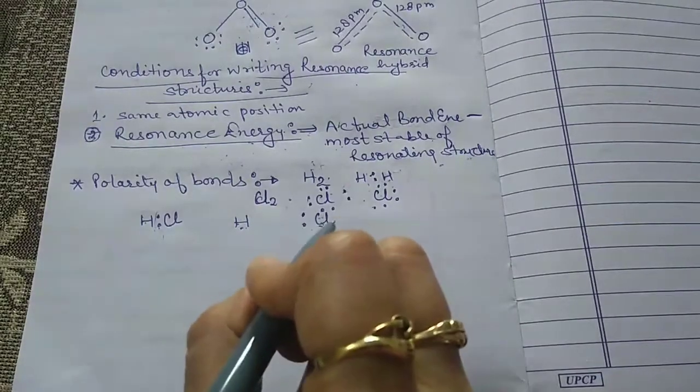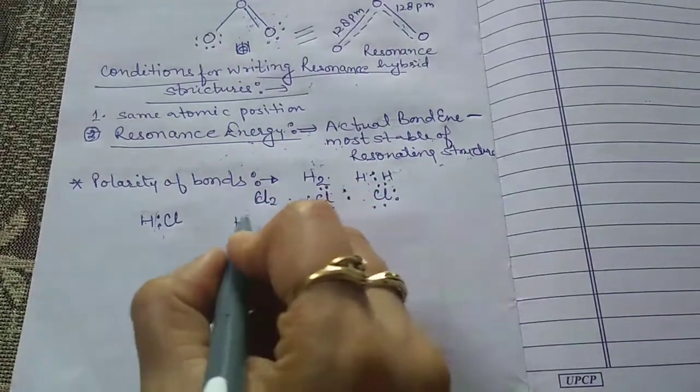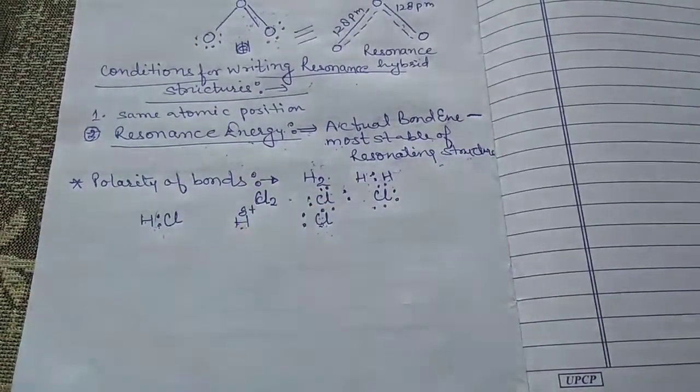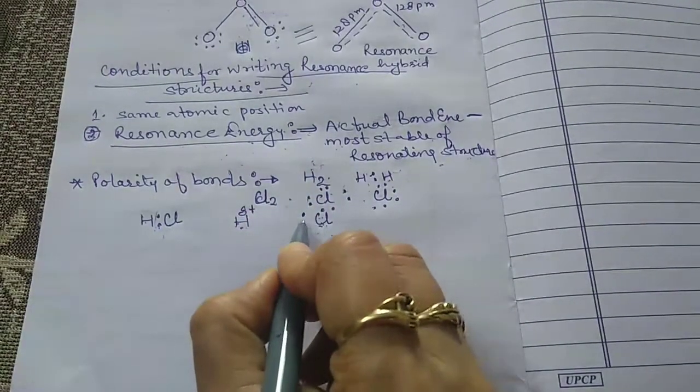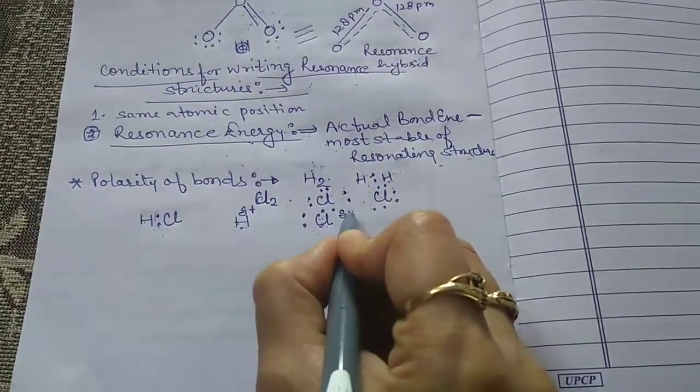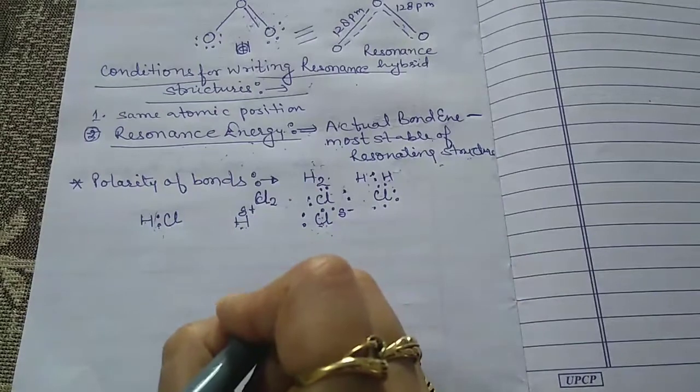Now, when it is attracted by the chlorine atom, the hydrogen acquires a partial positive charge, and as the electrons are attracted towards the Cl, it acquires a partial negative charge.